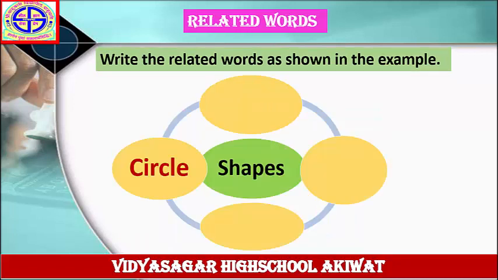Write the related words as shown in the example. The word is given here, shapes, and the answer is given here, circle. Means you have to write the related words to the word shapes. Circle. What is the remaining answer? Let's see.